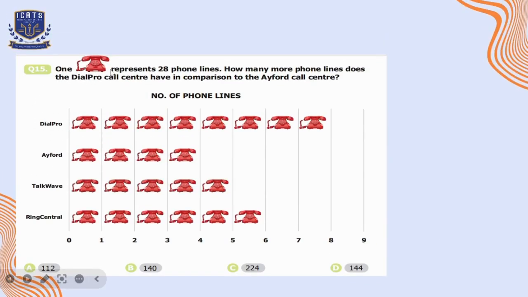Number 15, one telephone represents 28 phone lines. How many more phone lines does the Dial Pro call center have in comparison to the A4 call center?